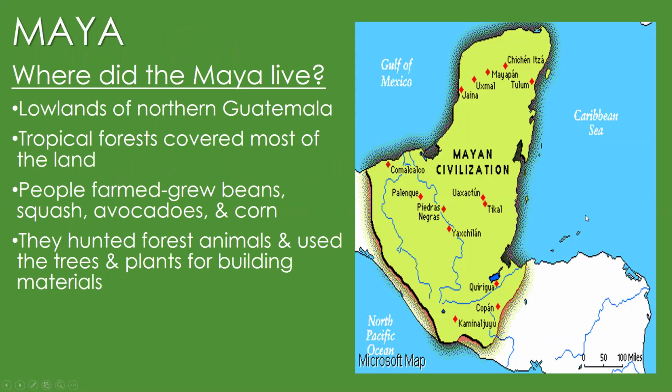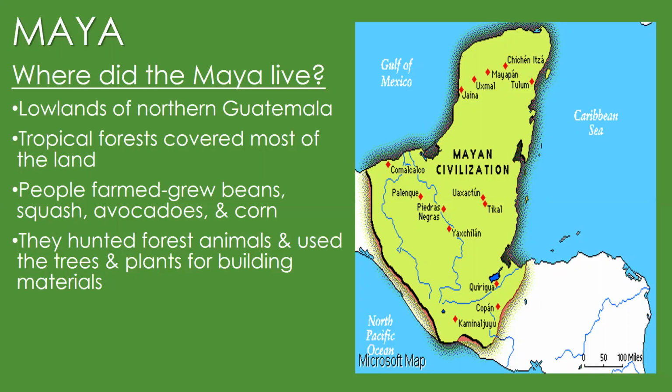For early Americas, we're going to be focusing on 3 major civilizations. And so this big capital bold Maya, I'd like you to make that kind of your subsection. So that way you know, okay, here's all my Maya information. Here's all my Aztec information. We got to stay nice and neat, okay? So make sure you label this section Maya. And we're going to talk about geography today. So where did the Maya live?